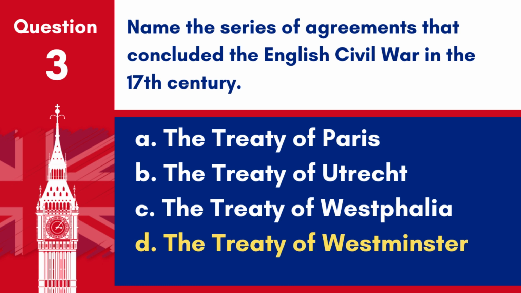Answer: D. The Treaty of Westminster. The Treaty of Westminster was among the series of agreements that concluded the English Civil War in the 17th century.